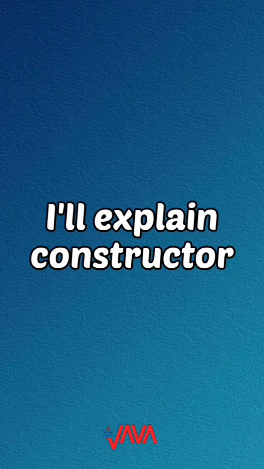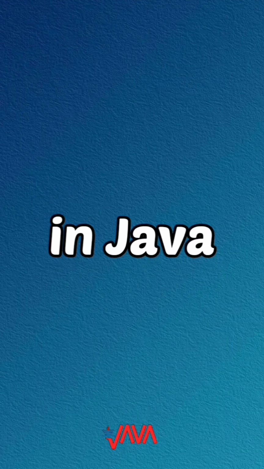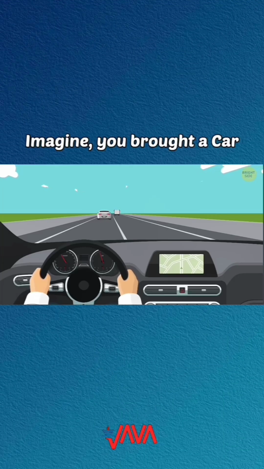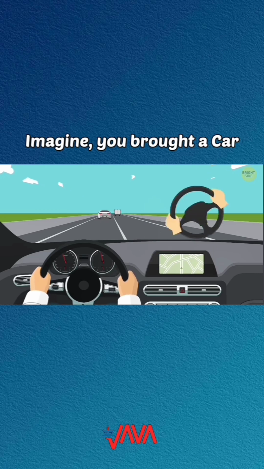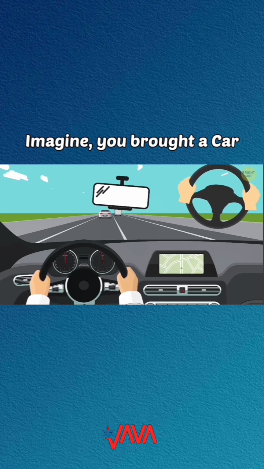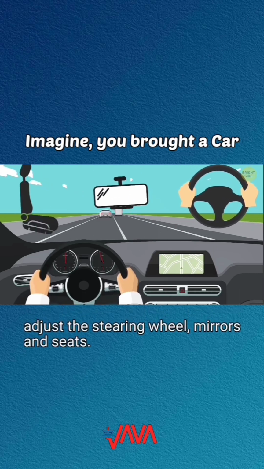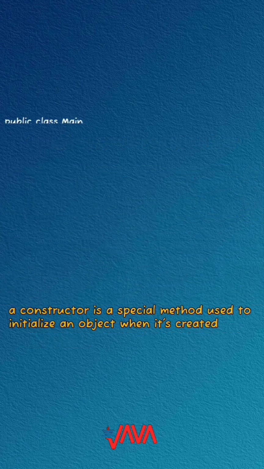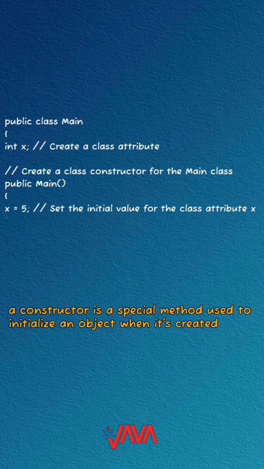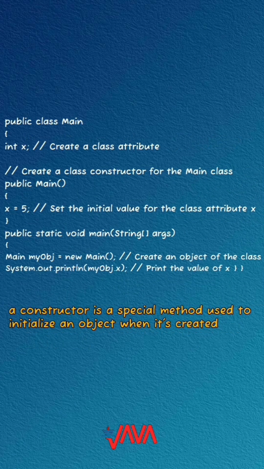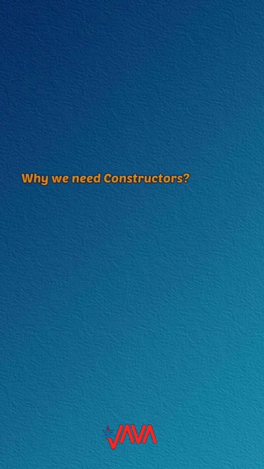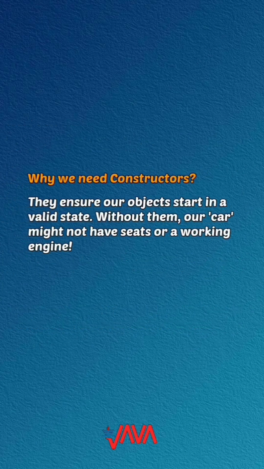Today, I'll explain constructors in Java. Imagine you just bought a new car. Before you can drive it, you need to set it up, adjust the steering wheel, mirrors, and seat. Similarly, in programming, a constructor is a special method used to initialize an object when it's created. Constructors ensure our objects start in a valid state. Without them, our car might not have seats or a working engine.